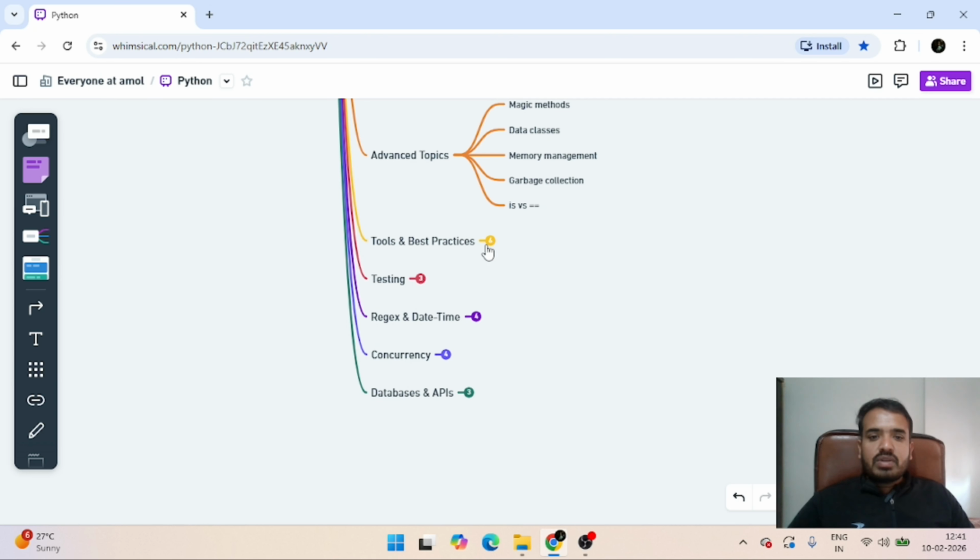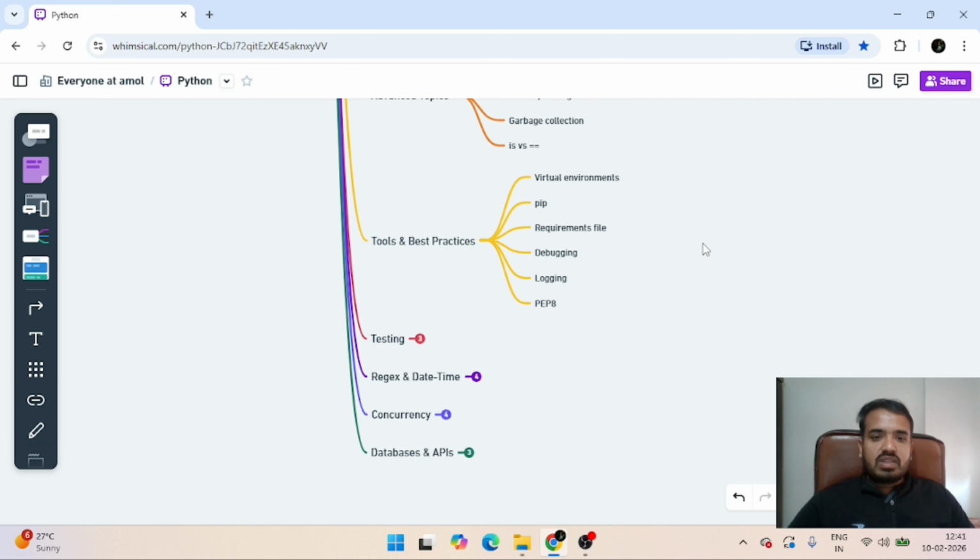There are some tools and best practices also that we need to use, like what is a virtual environment, what is pip, what is a requirements file, how to debug Python code. Suppose we have written one script of 50 lines, but there are some issues in the for loop or the if condition at line number 21, that is not working properly as per our requirement. Then how to debug that particular line, how to go there, how to check what data is coming, that will be covered here.